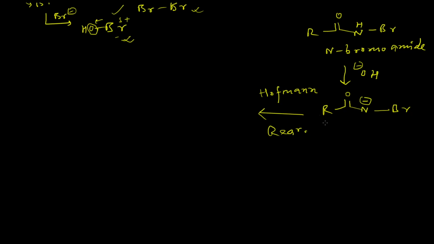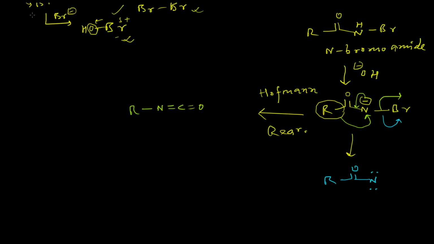So there are two possible pathways to this rearrangement. One is the one-step pathway where the R group migrates to the nitrogen center and the Br minus leaves the system. Another is where the Br minus initially leaves the system to provide the corresponding nitrene intermediate. So in the first case, this minus charge of the nitrogen will attack the carbonyl center, the R group will migrate to the nitrogen center and Br minus will leave, which will eventually lead to the formation of this isocyanate.